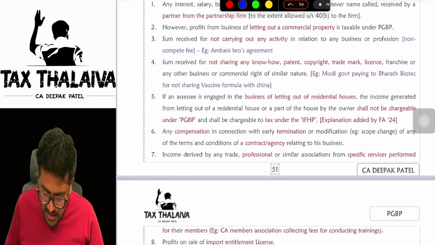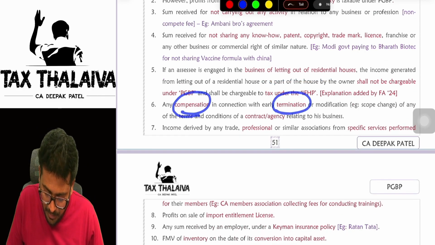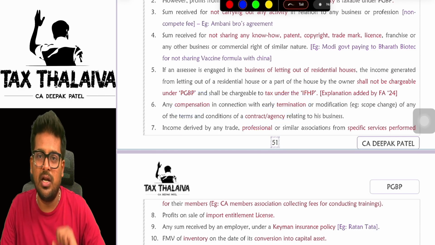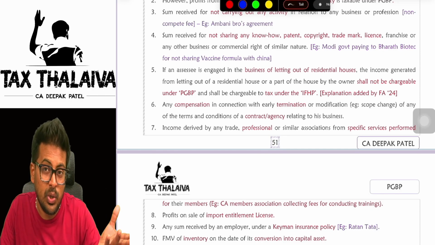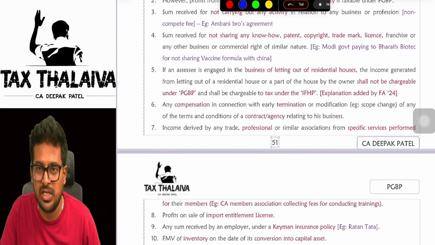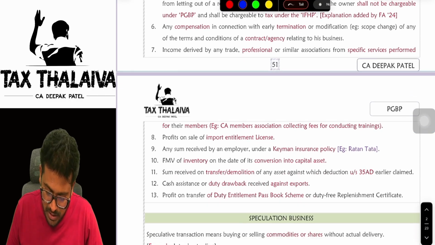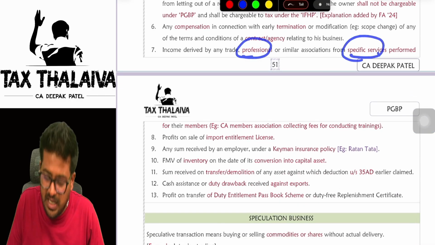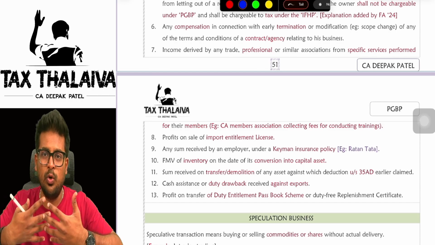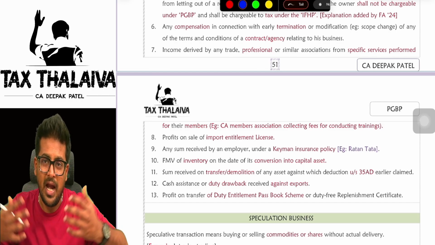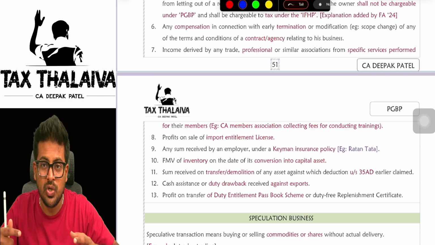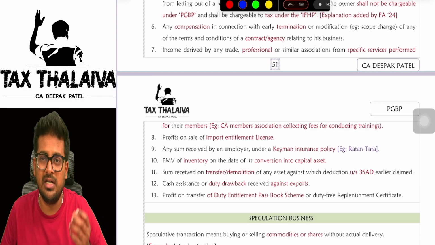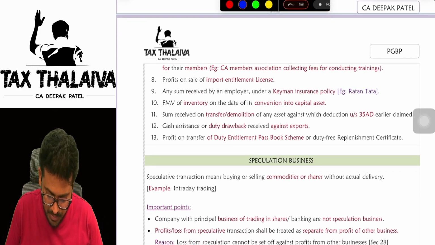If assessee is engaged in business of letting out of residential houses, just now we discussed. Compensation for termination of any contract. Let's say, for example, under a contract the other party promised you that he will do something but he didn't do it, so he has to compensate. That compensation you received will be taxable under the head PGBP. And any professionals carrying a specific activity, let's say there is a group or association of chartered accountants, and that group collects money so that they can provide training to these chartered accountants, that will be taxable under the head PGBP.